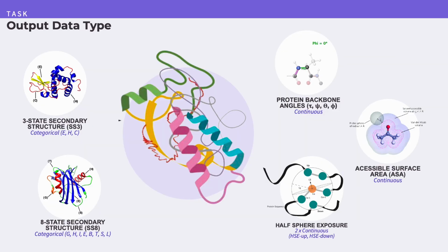Deep learning methods can be used to determine the 3-state and 8-state secondary structure classes, which classify regions of a protein in terms of the characteristics of localized alpha helix, beta sheet, and coil formations. Additional captured properties are protein backbone angles and numerical 1D structure properties such as half-sphere exposure and accessible surface area. These give insight into how the protein structure folds in its 3D conformation.